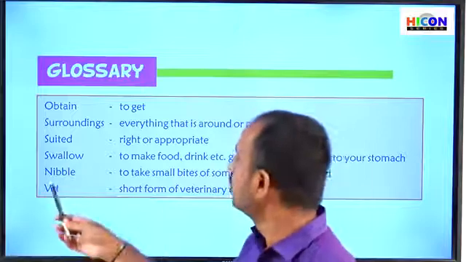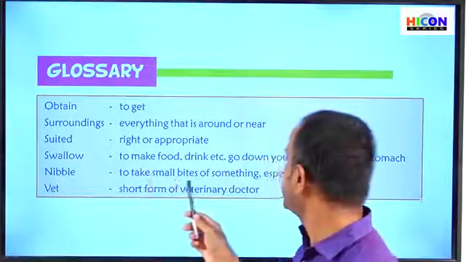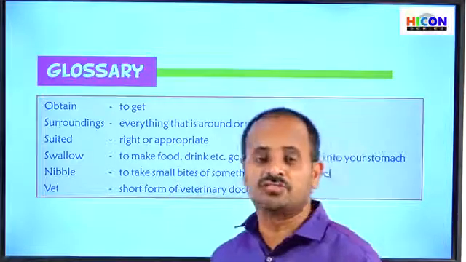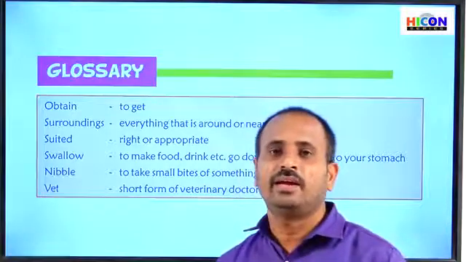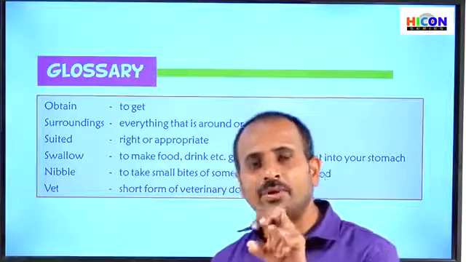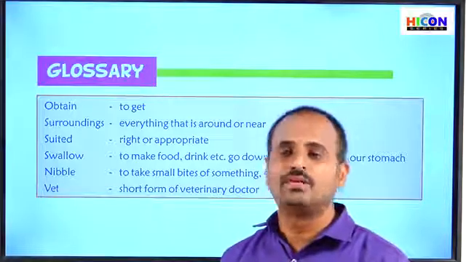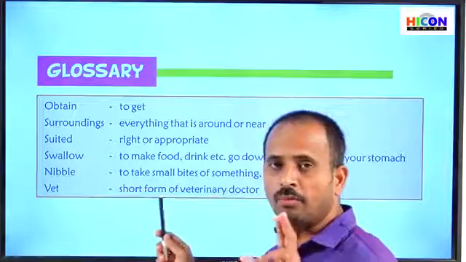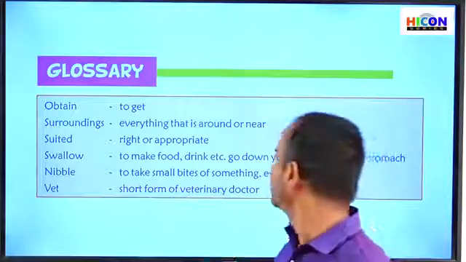And see the next word, nibble. Children, what is nibble? To take small bites of something, especially food. For example, squirrels and parrots nibble the fruits and seeds. That means they eat only some part of the fruit and leave the other part. That is called nibble, to take small bites of something like fruits and seeds.